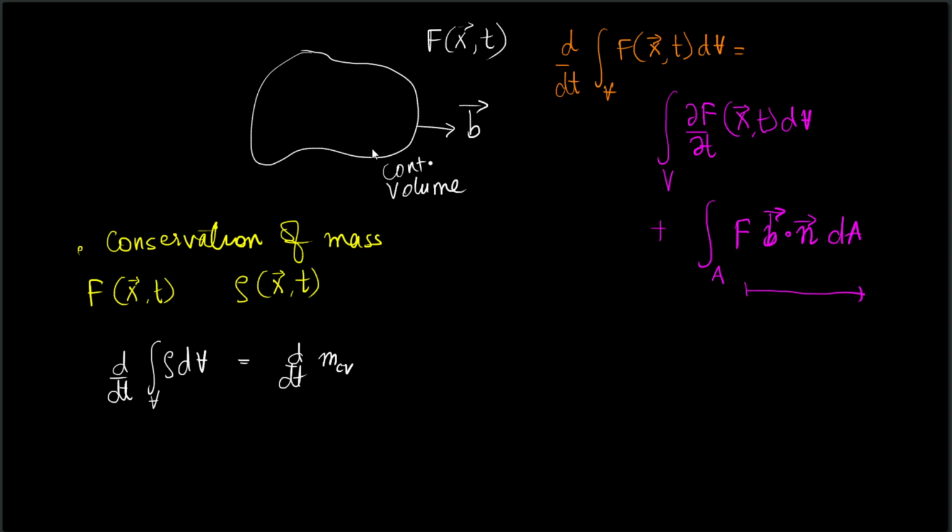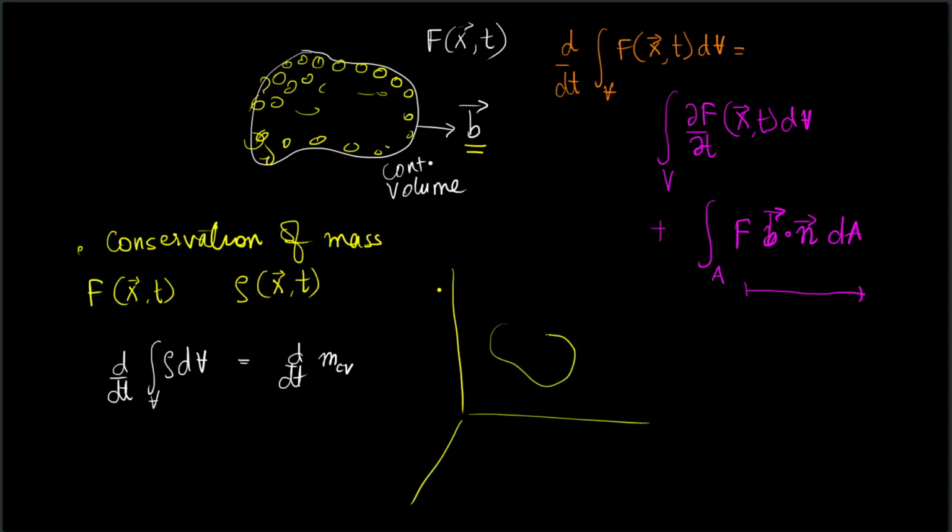But now let us see how we can intuitively understand the conservation of mass. If we have a set collection of fluid particles in the control volume, these particles are moving with a velocity b at the moment, but if we have a flow, in the flow a given identified volume is called the control mass. So no particle leaves or enters into a control mass. No particle may leave or enter.